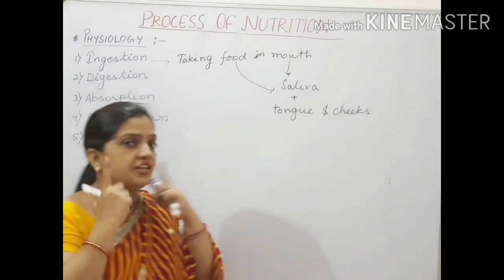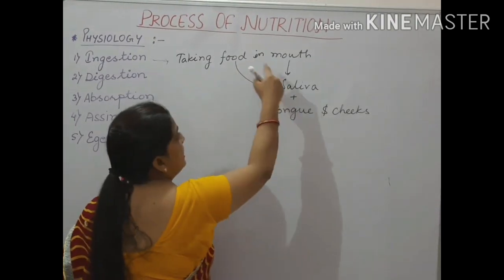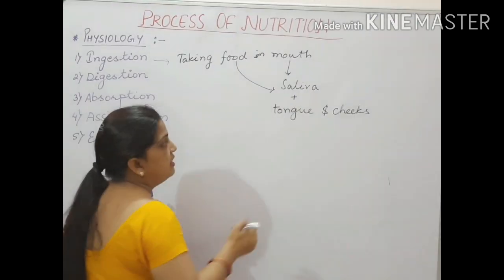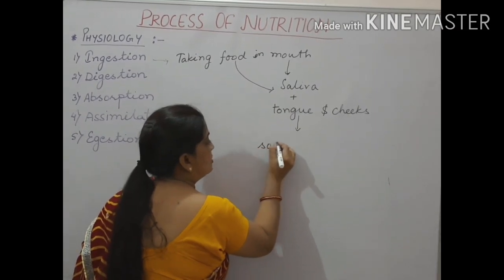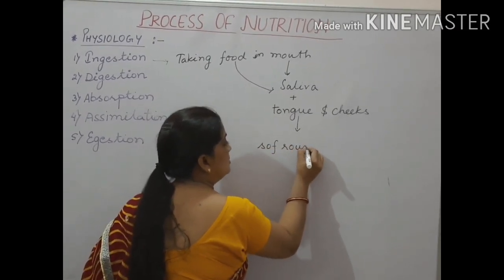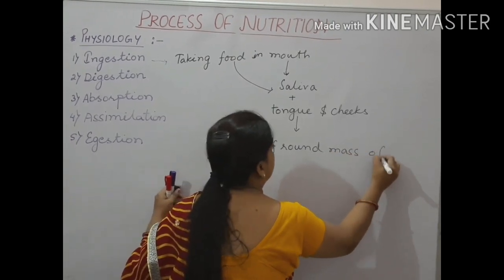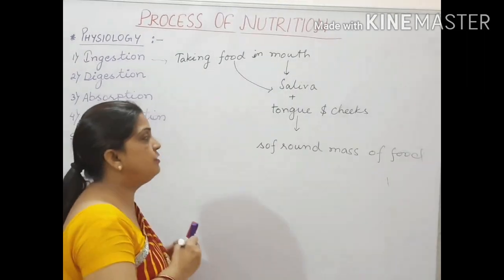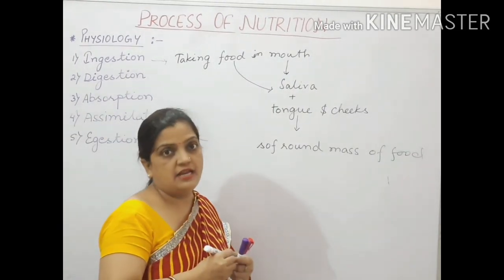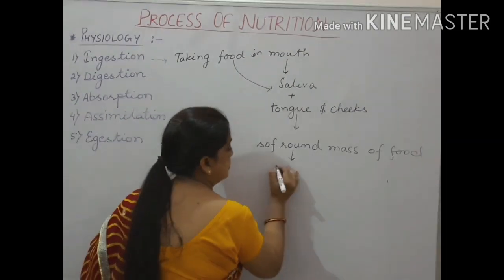With the help of these two parts, the food gets mixed with the saliva and is converted into a soft, round mass of food. They turn into a soft round mass, and this soft round mass is called bolus.